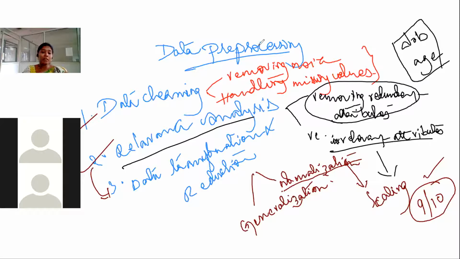This is exactly the process of normalization. So normalization is nothing but scaling elements into a particular range. So why do we need to do normalization?